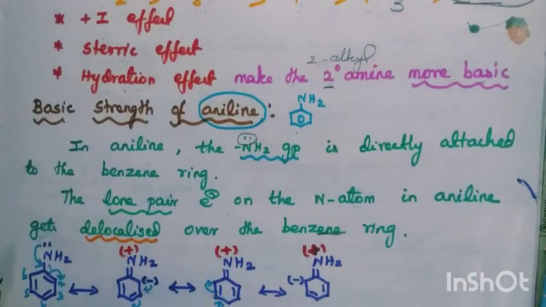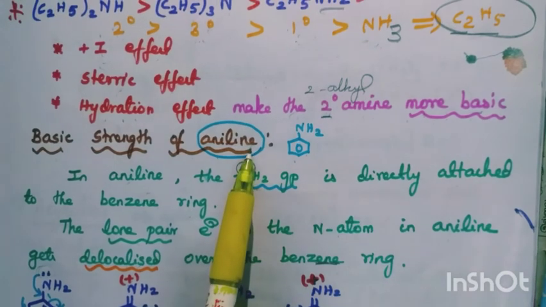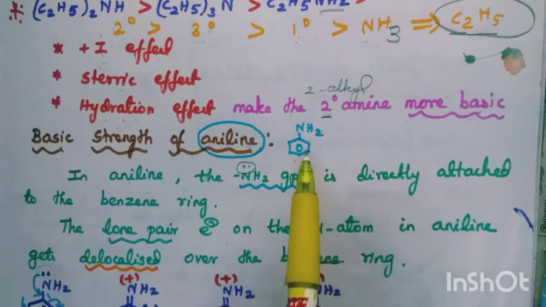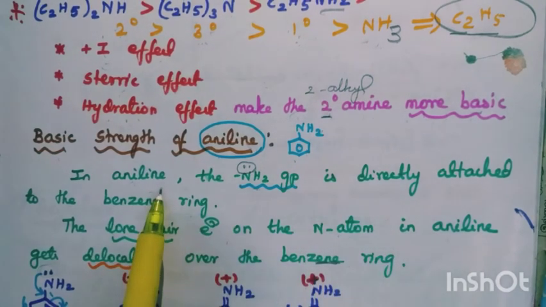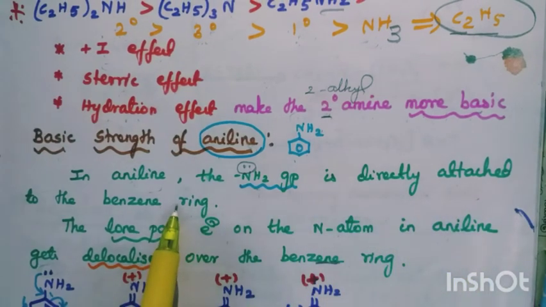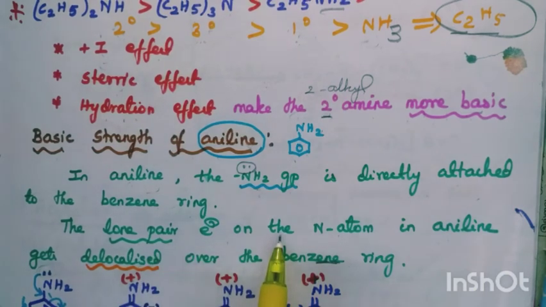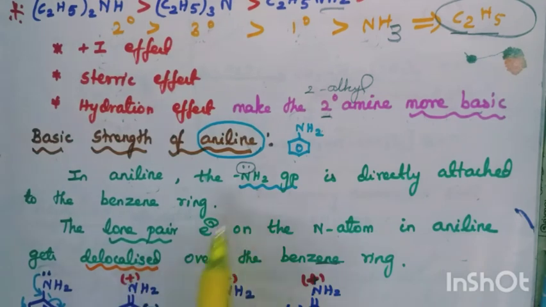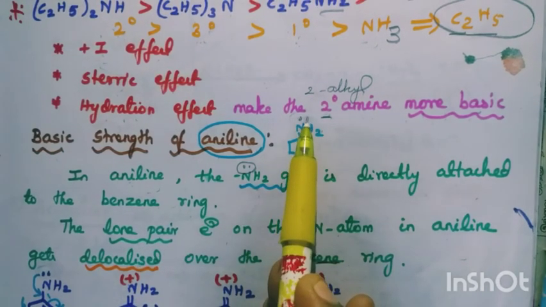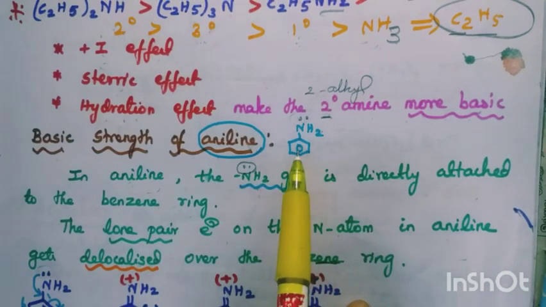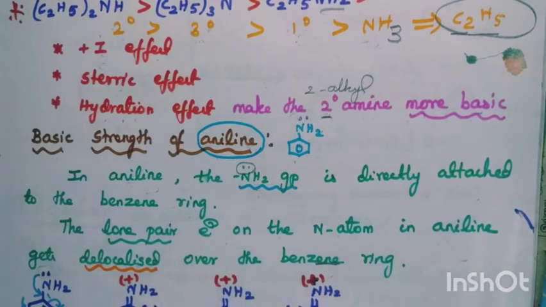Now we are going to explain the basic nature of aniline, that is, an aromatic amine. Benzene ring, NH2 is directly attached to the benzene ring. So in aniline, the NH2 group is directly attached to the benzene ring and the nitrogen carries the lone pair. So the lone pair on the nitrogen atom in aniline is delocalized. Delocalized means this lone pair is not only for the nitrogen but also for the benzene ring, so delocalized over the benzene ring.